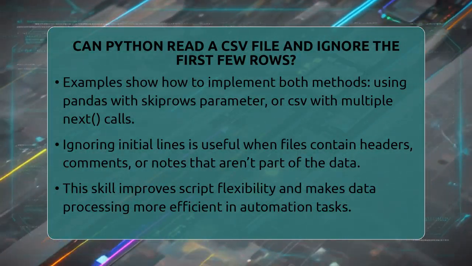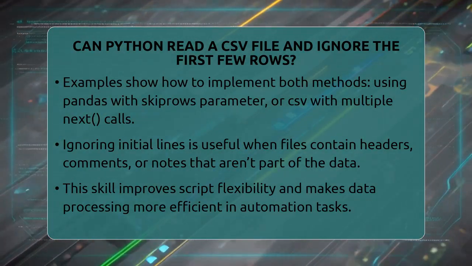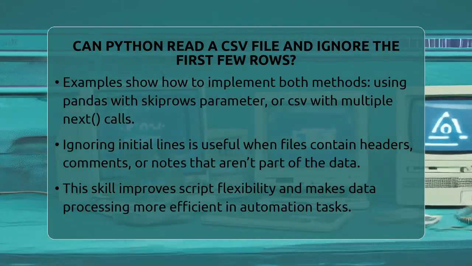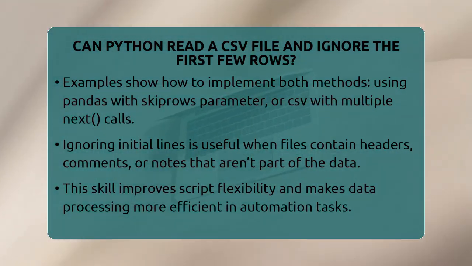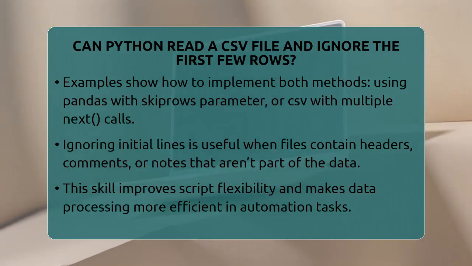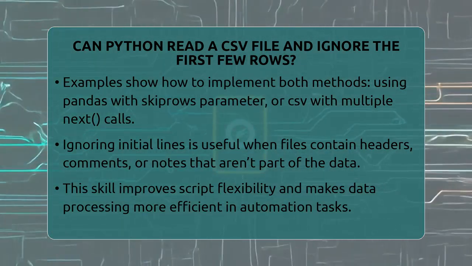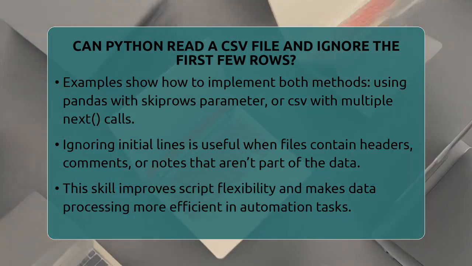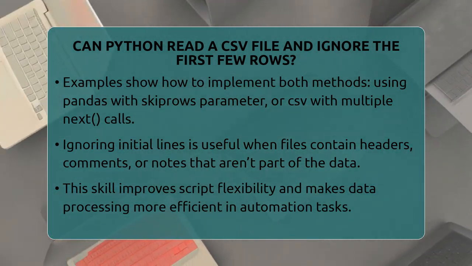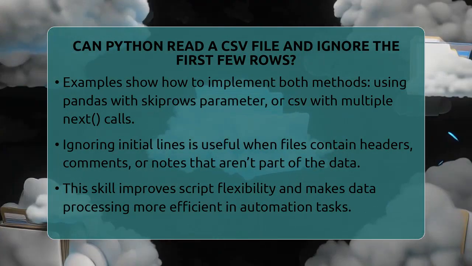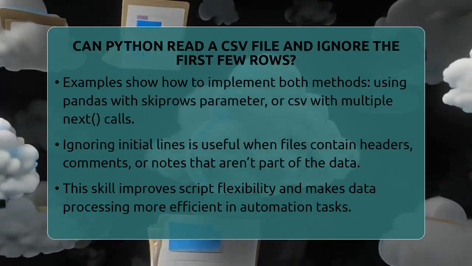In automation and scripting, being able to skip the first few lines of a CSV file is super useful. Many files have headers, comments, or extra notes at the top that aren't part of the data. Ignoring those lines makes your scripts more flexible and reliable. So whether you're cleaning data or preparing reports, knowing how to tell Python to skip those initial lines is a handy skill. It helps you focus only on the data that matters, saving you time and effort.